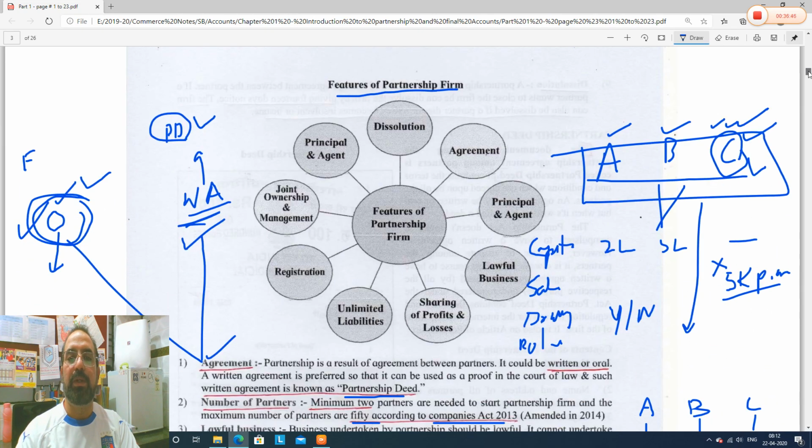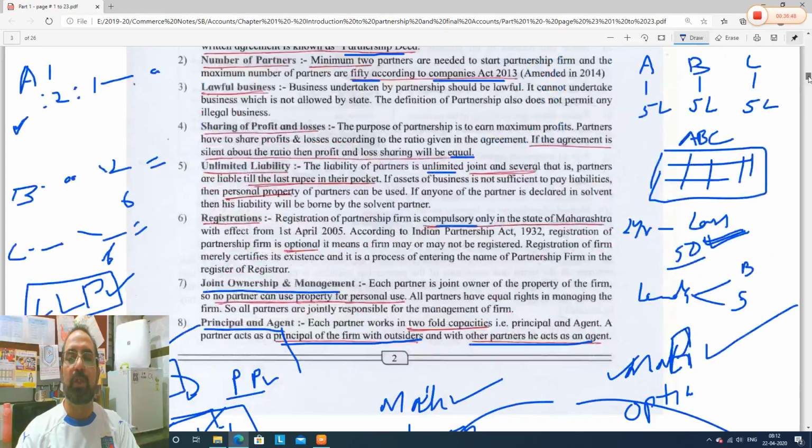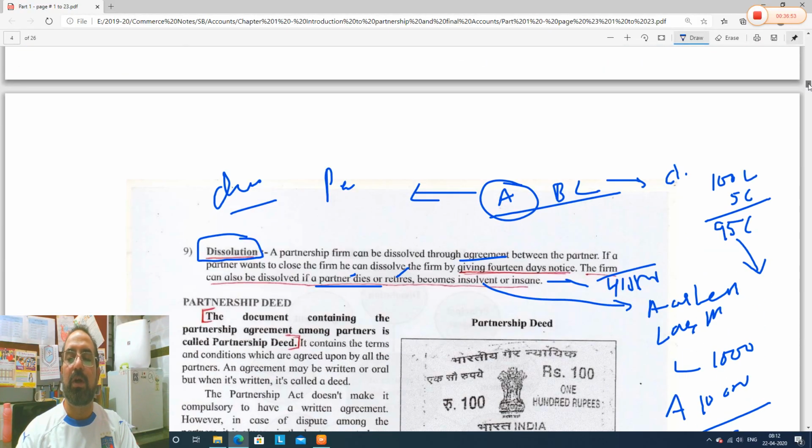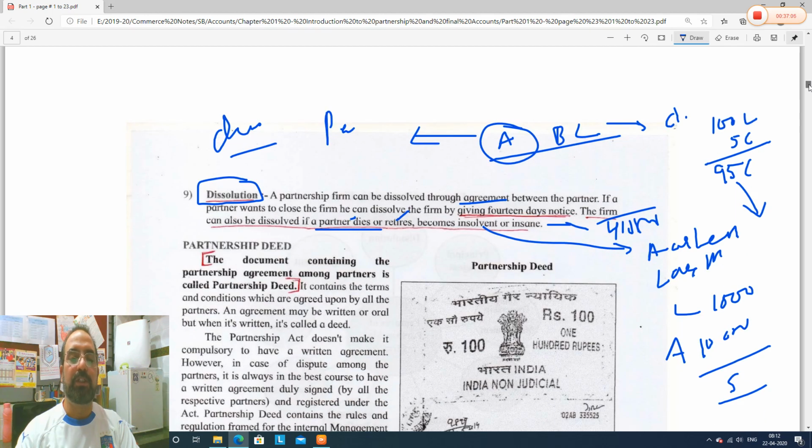Second, dissolution can be done if a partner gives notice of 14 days, or in case of death, retirement of a partner, or if a partner goes insane. Insane, you know? Insane means lunatic, a little mad, that guy. Or insolvent means what? A person whose liabilities are more than his assets.